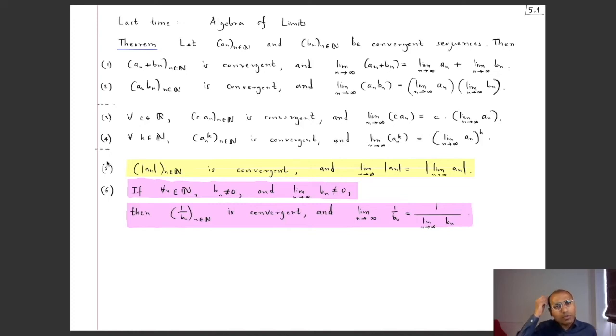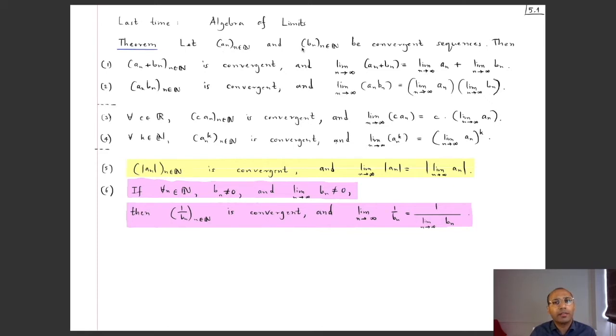Okay, so welcome to the first lecture of week 8. And last time we had been discussing the algebra of limits, and we proved the following theorem: if you have two convergent sequences and you take the term-wise sum of these two, then that new sequence is also convergent and the limit is the sum of the old limits.